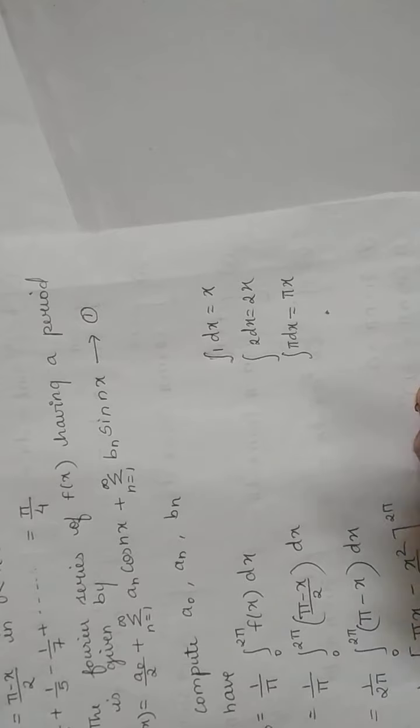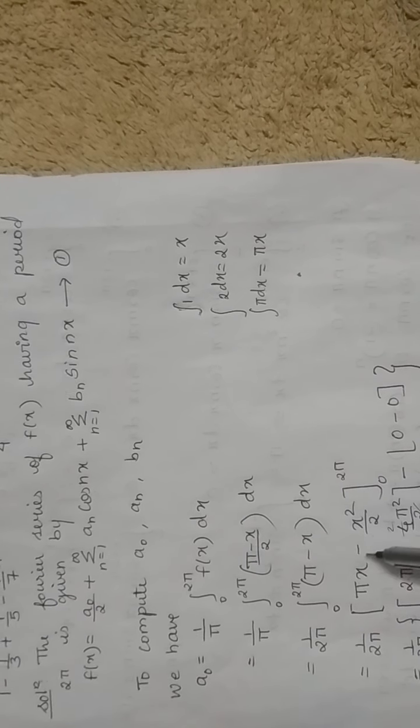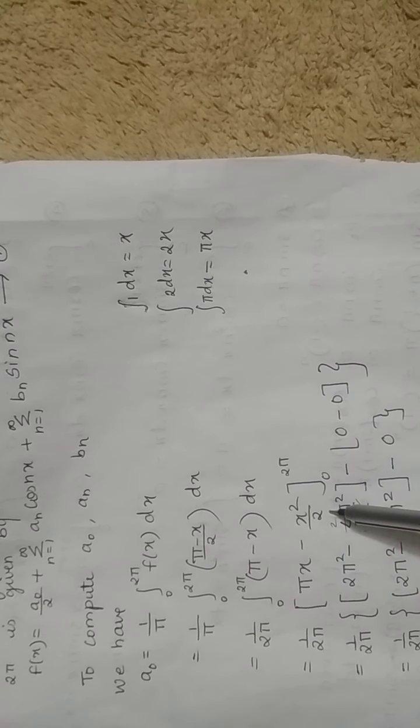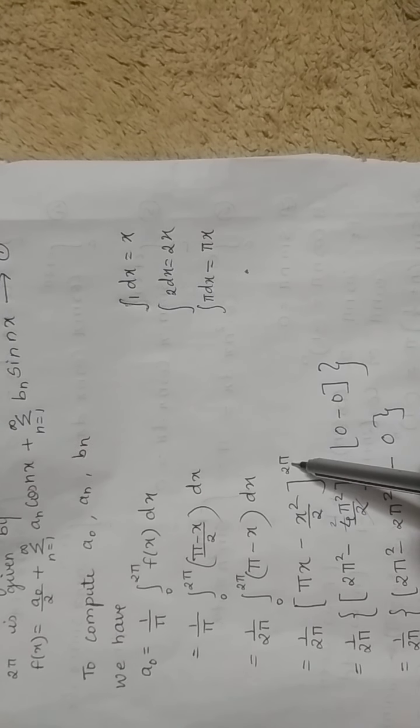Keep the minus sign as it is. Integration of x is x square by 2. The limits range from 0 to 2 pi.